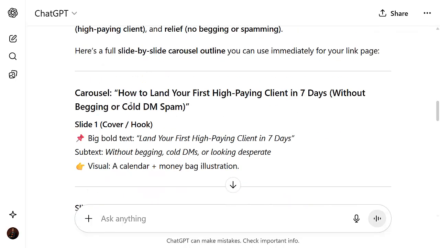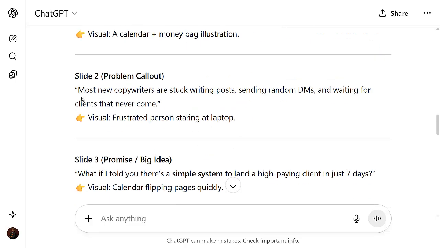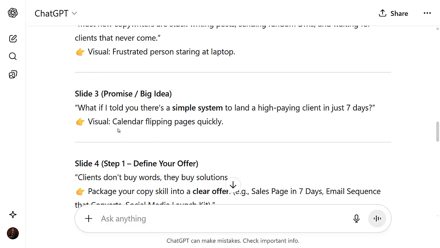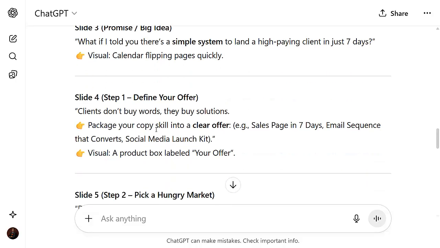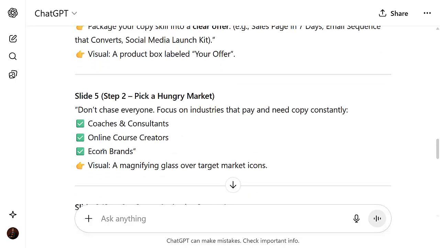So number one, how to land clients in 7 days without begging. The bold text is the headline, then a visual calendar. So that is number one. Most copywriters do this. Number two, beautiful, a calendar flipping page, what I told you. So package your skill into a clear offer. All right, so let's go and design.